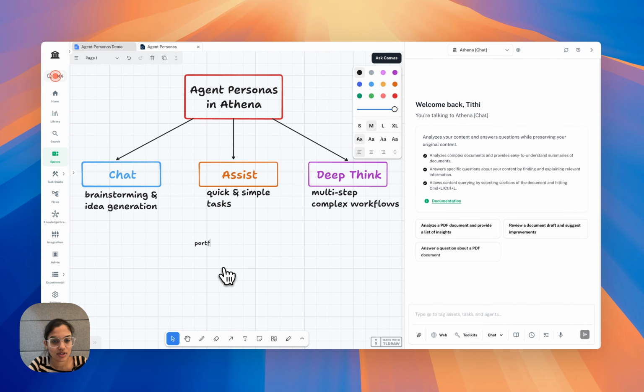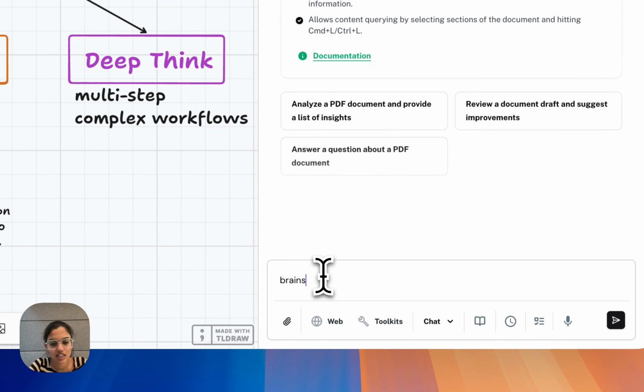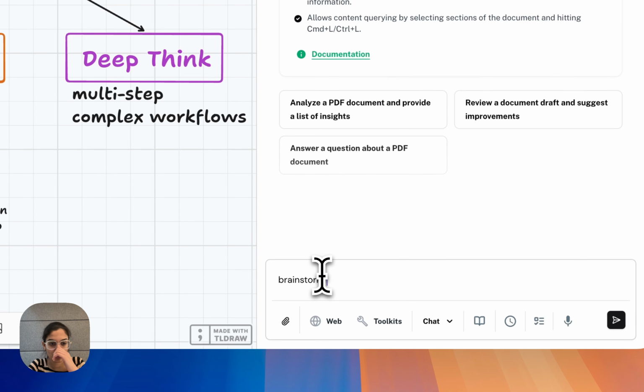Let's see an example of a portfolio analysis workflow using these three agent personas in Athena. The first step involves gathering strategies on portfolio optimization. Then the second step will be analyzing the current portfolio. And the third step will be implementing the strategies on the current workflow. Perfect. Let's have Athena brainstorm the strategies for portfolio optimization.